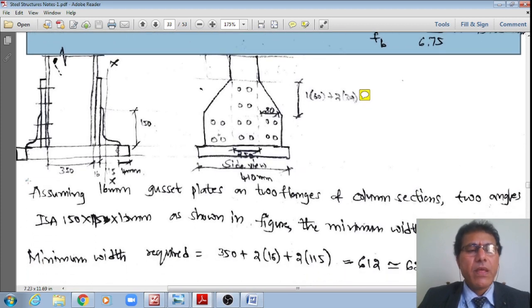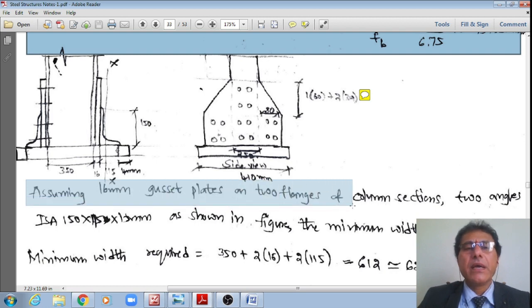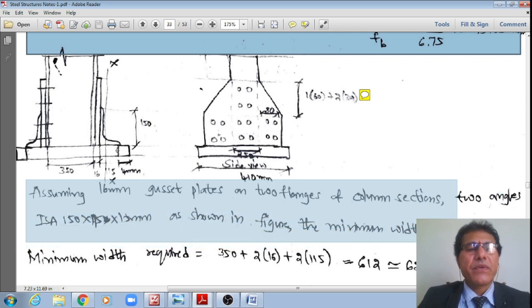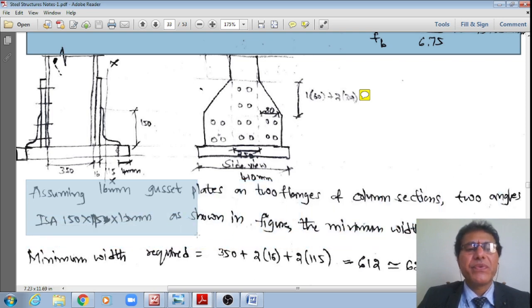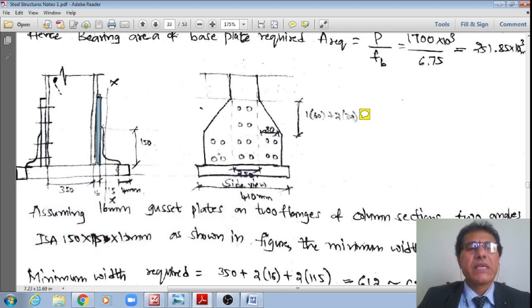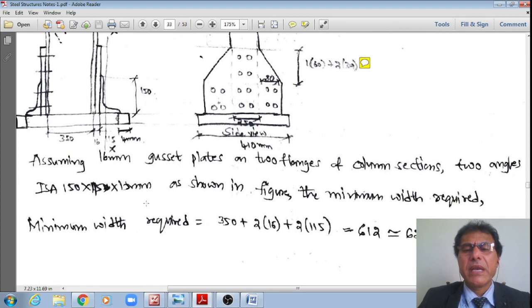Then, assuming 60 mm gusset plates and two angles of ISA 150 by 115 by 10 mm on the two flanges of the column section, as shown in the figure. This gusset plate is assumed as 60 mm thick; this is my assumption. As well, this gusset angle is assumed as 150 height, 115 is the width, and its thickness is equal to 10 mm.